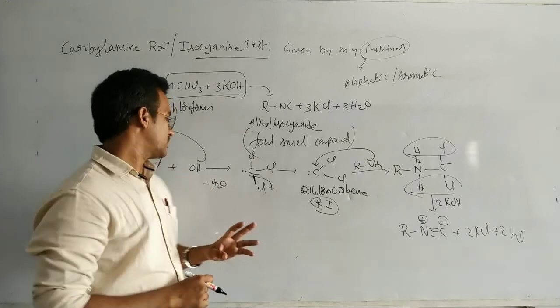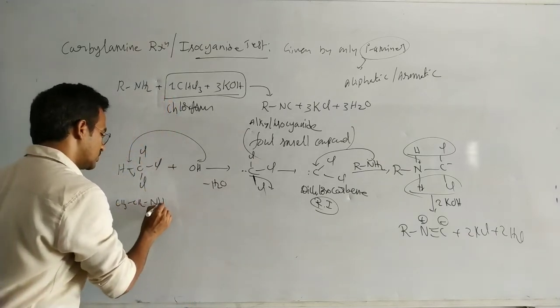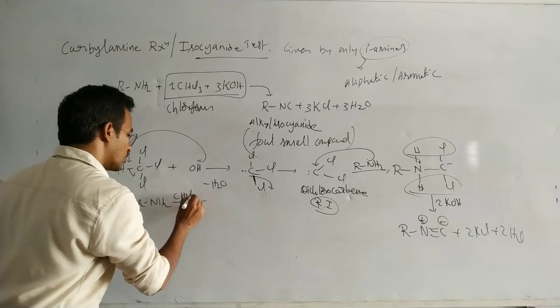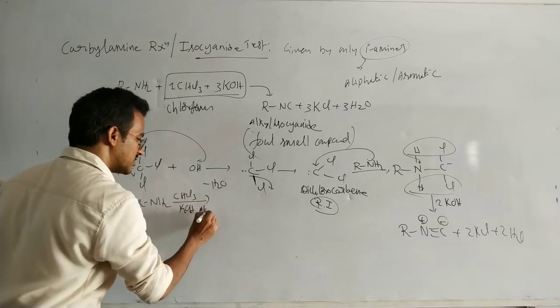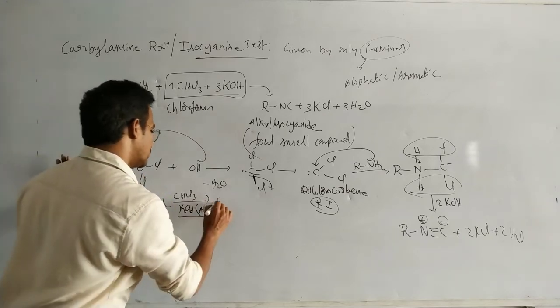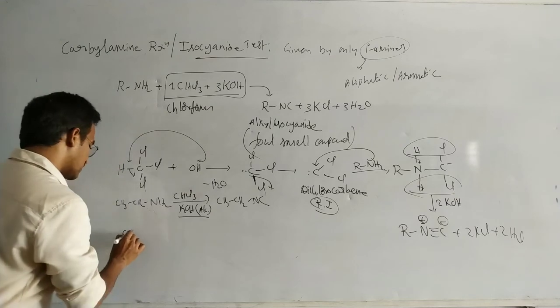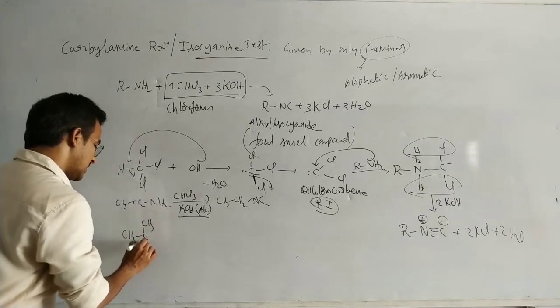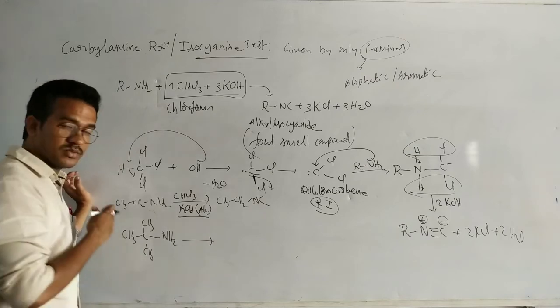For example, CH3CH2NH2 on heating with chloroform and alcoholic KOH gives CH3CH2NC. Take tertiary butyl amine, (CH3)3C-NH2.